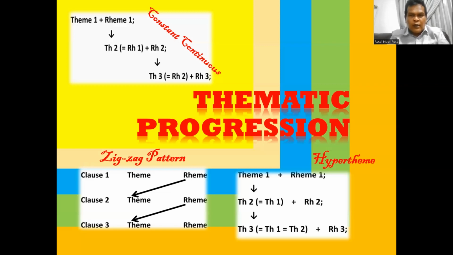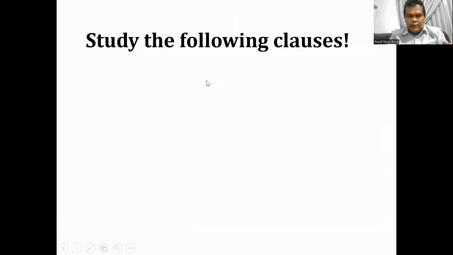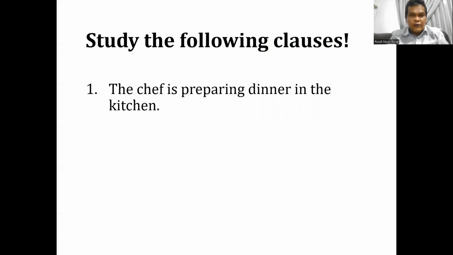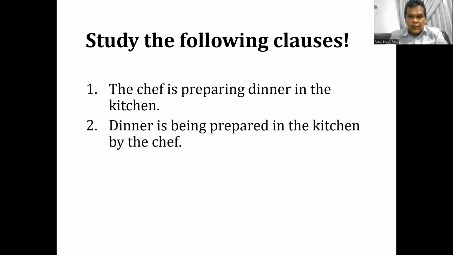Now, let's study three sentences. The first clause, or the first sentence, because we use the term clause in systemic functional grammar. The first clause is: the chef is preparing dinner in the kitchen. The second clause is: dinner is being prepared in the kitchen by the chef.